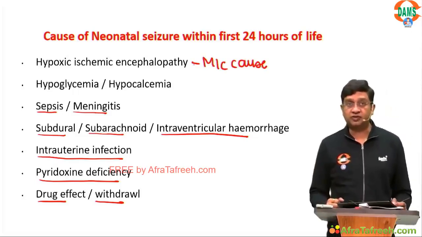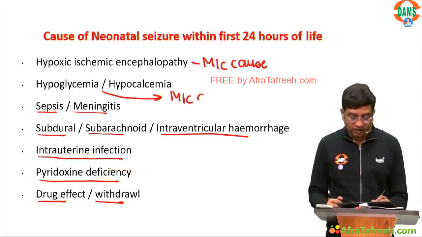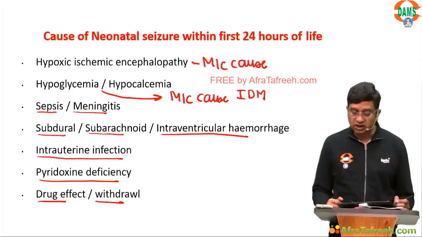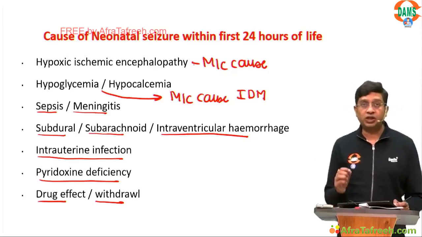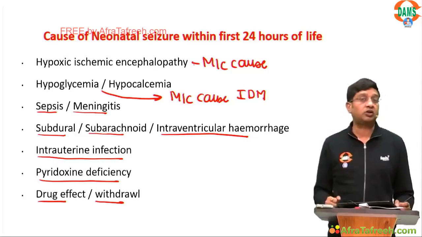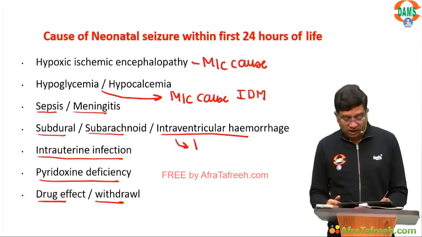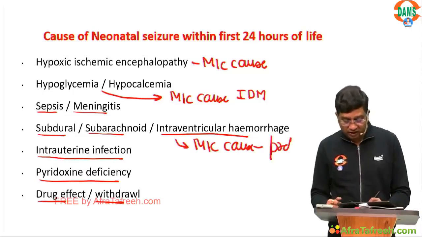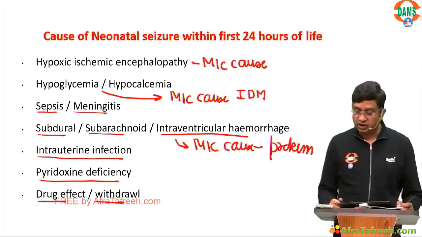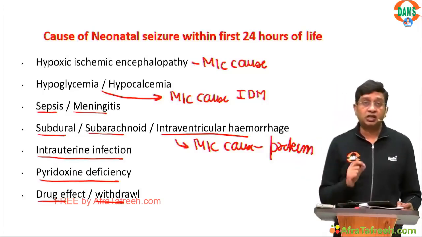What is the most common cause of neonatal seizure in an infant of diabetic mother? Your answer is hypoglycemia. What is the most common cause in a preterm child? Intraventricular hemorrhage. You're all giving very right answers. Really good, right?